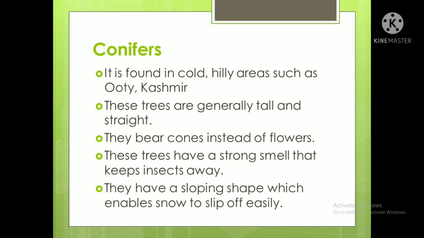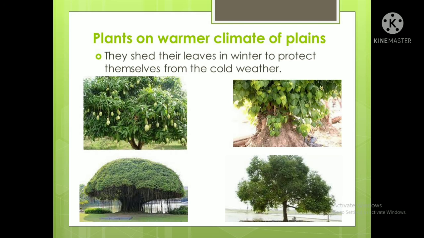Okay. So let's talk now about the warmer climate. Okay, in the warmer climate of the plains, what type of trees are there? Here these trees shed their leaves in winter. What do they do? They protect themselves from the cold weather. Okay, how do they protect themselves from the cold weather? They shed their leaves, they give out their leaves. Okay, and they protect themselves from the cold weather. So these are the plants in the warmer climate of the plains.